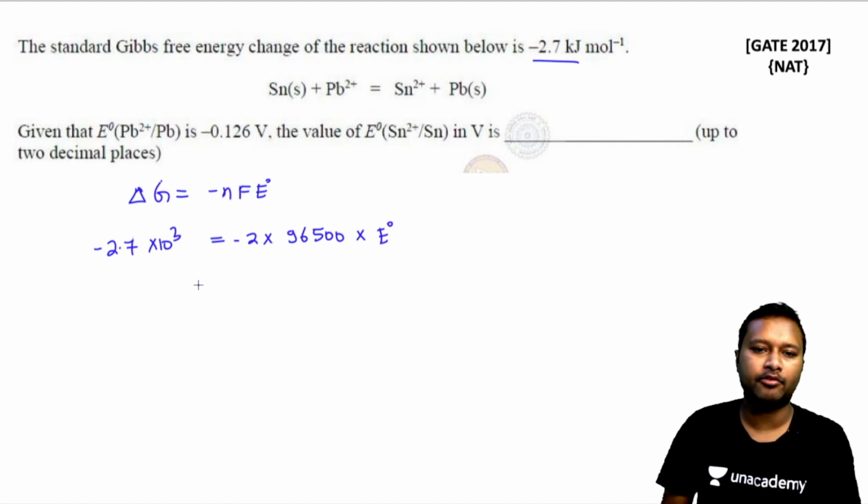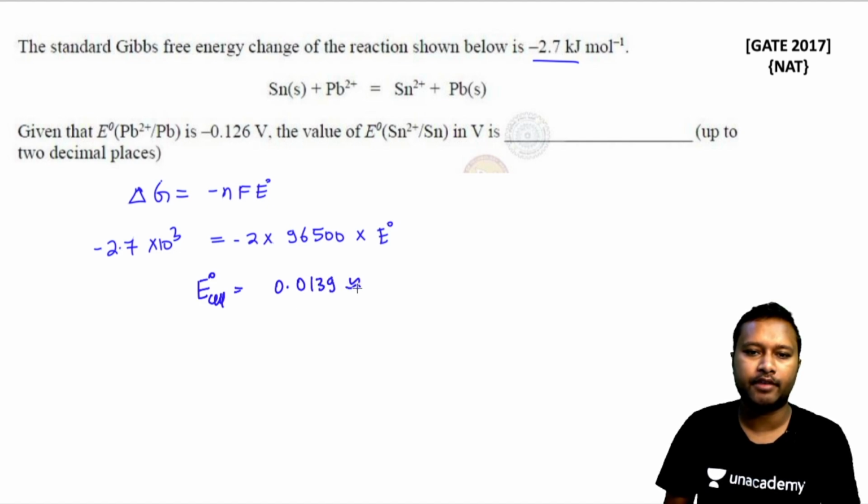Alright, so if you calculate this E naught of the cell, just take it to the denominator, and this will come out around 0.0139, or you can say it's roughly around 0.014. Alright, this is what you are going to get as E naught of the cell.